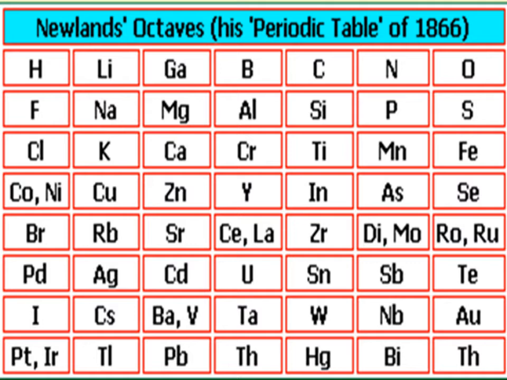In that country musical notes are like that, and he arranged them similar to the sa, re, ga, ma, pa, dha, ni that I have mentioned now. Thus, by the idea of musical notes, he derived the law of octave, and he classified the 56 elements in his periodic table. So in the next topic we will see some advantages or merits of Newland's octaves.